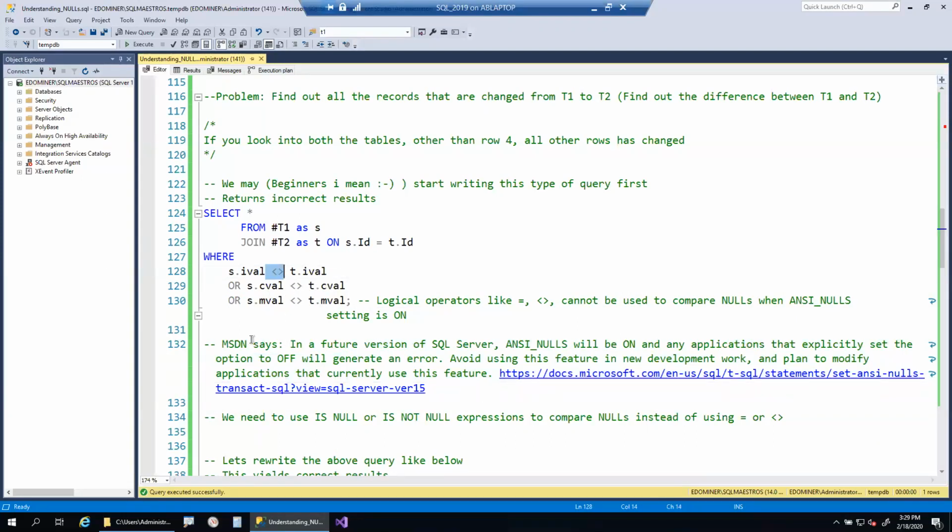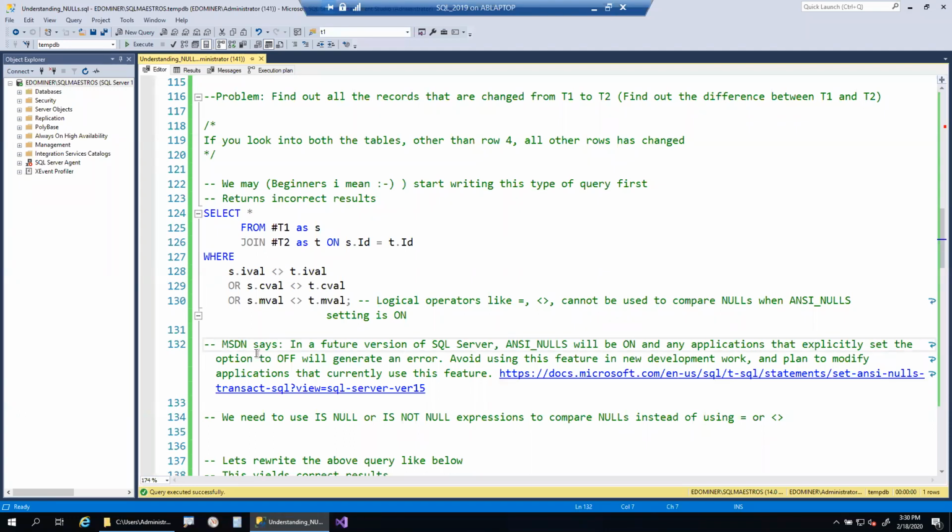But as MSDN says, in future versions of SQL Server, ANSI nulls will be completely on, and you won't have any control to change it to off again. So it is recommended that we should not use logical operators, equal to or not equal to, to compare null values.